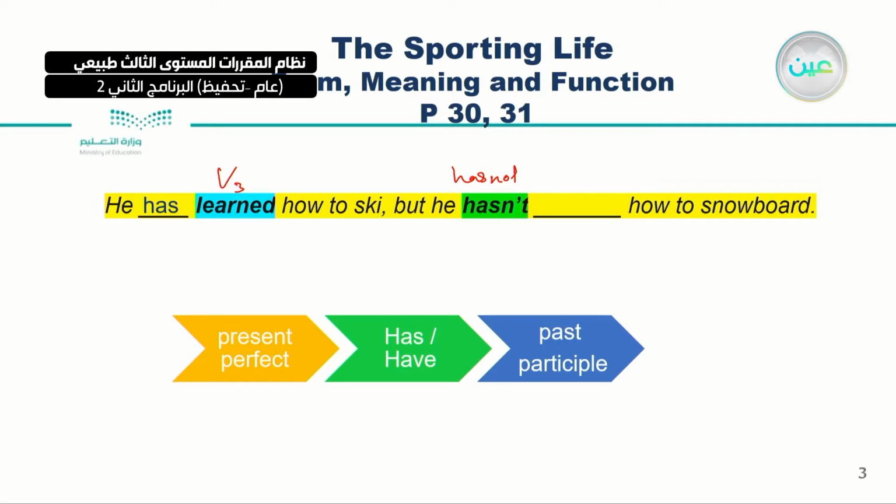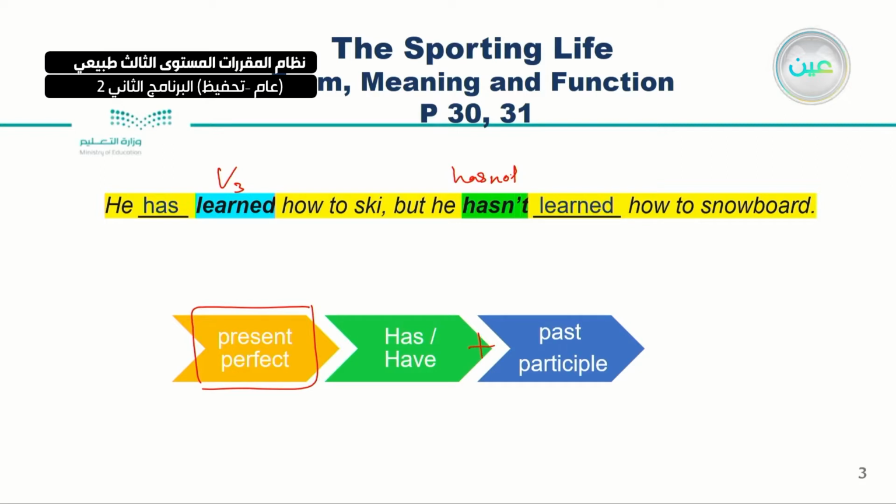What is the best choice or the best verb we could choose here? He hasn't learned how to snowboard. Very good. Now, as you can see, the present perfect here is has or have plus the past participle. Who can give me here the past participle?